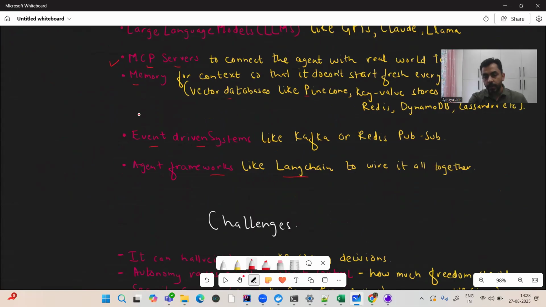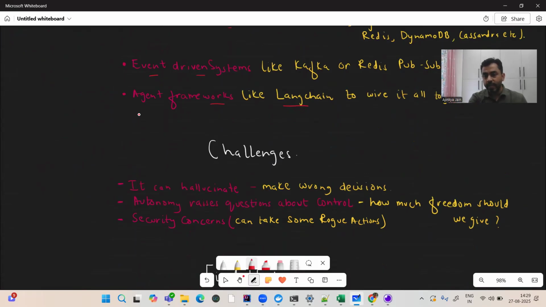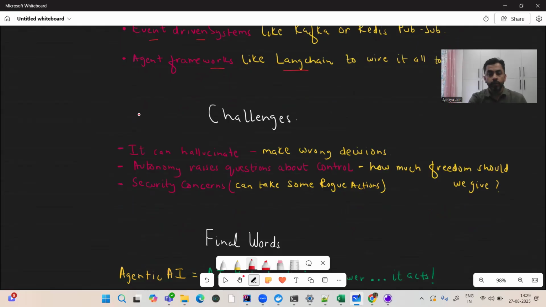Then comes the challenges. The grass is not always green. Definitely agentic AI can hallucinate, it can make wrong decisions. Autonomy raises questions about control, how much freedom we should give. Definitely it should have some kind of validation or confirmation from the user. Otherwise, if it creates a plan and goes ahead and does the booking, what if the booking is wrong? We didn't want that. So how much freedom should we give? Then security concerns. If we give complete autonomy, then it can definitely take some rogue actions. So these are the challenges.